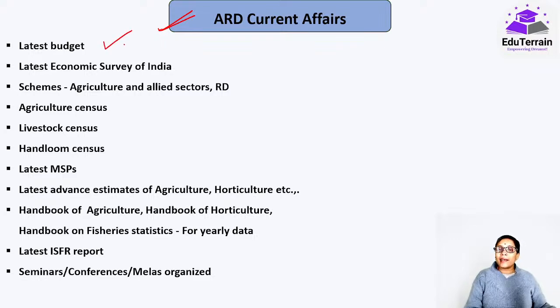The latest budget, जिसमें agriculture related whatever that comes, कितना allocation है, how it is being done, all that you have to go through. Latest economic survey of India, this time the latest economic survey of India has not been released, but yes, they have given a review, economic review that you can go through. So whatever that is associated with ARD in that, you can go through that.